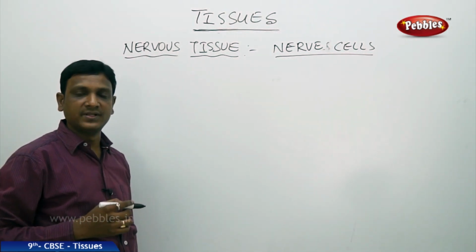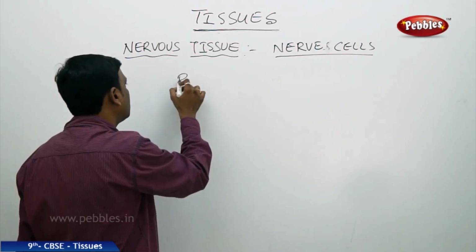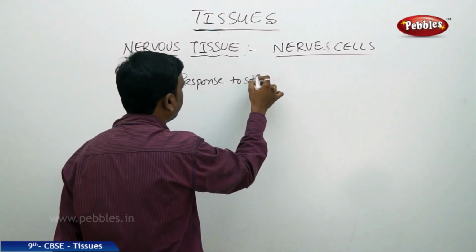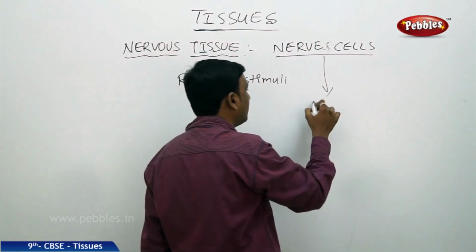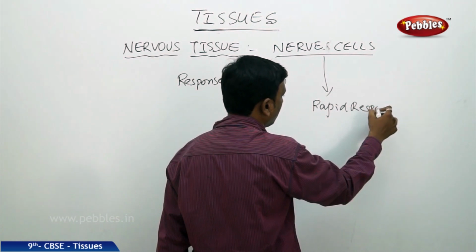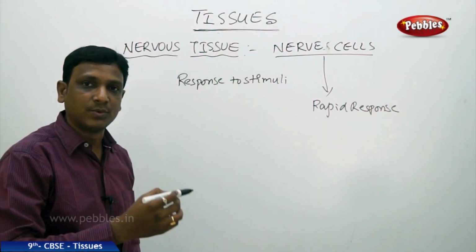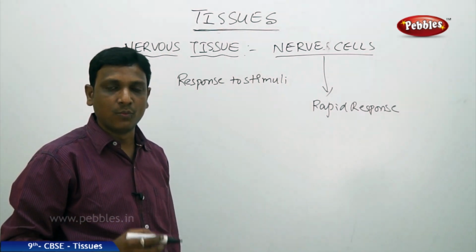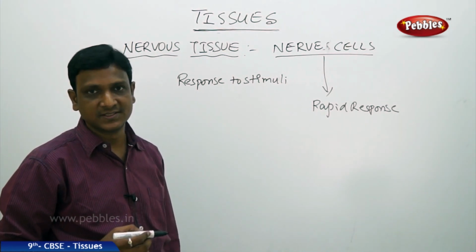All the cells in our body have the characteristic of response to stimuli. But the nerve cells have very rapid response. And not only that, the nerve cells are specialized in carrying these responses to different parts of the body. The information is carried in our body from one part to another in the form of an electrical impulse through the nerve cells.